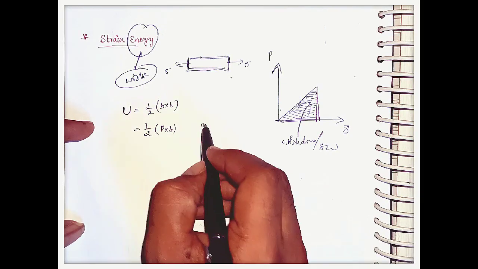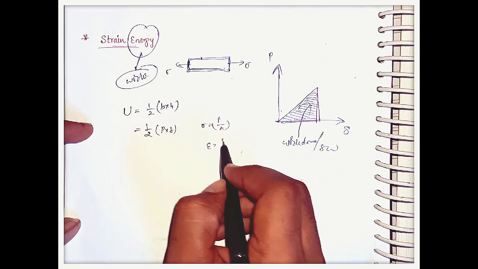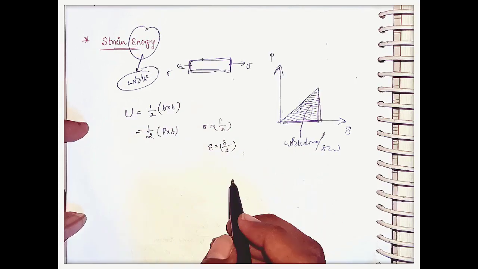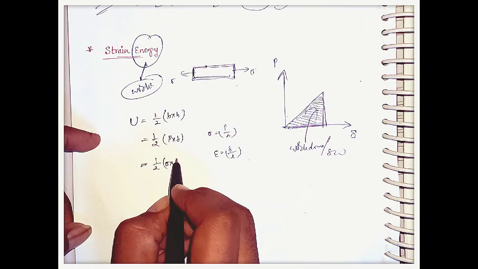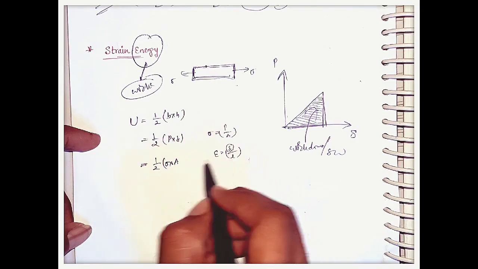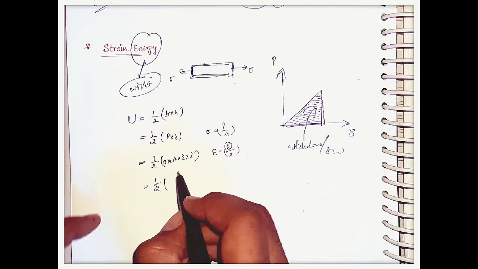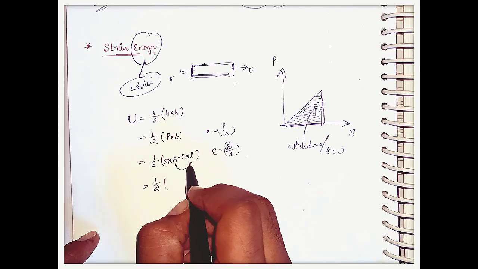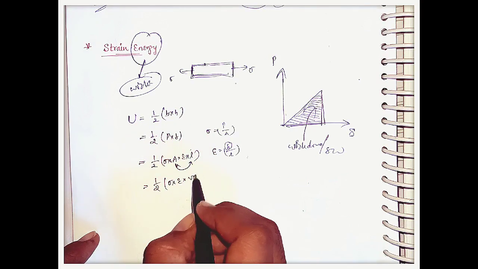Here sigma is equal to load by area, and strain is equal to change in length by original length. I can write load as sigma into area, and change in length as strain into length. So half into area into length, which is volume, gives half sigma into strain into volume.